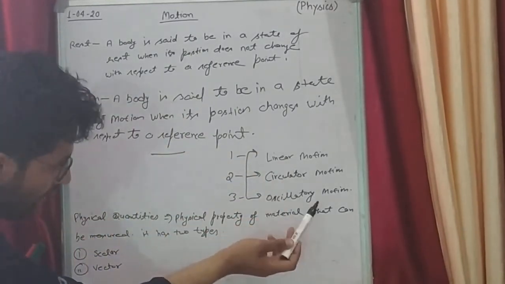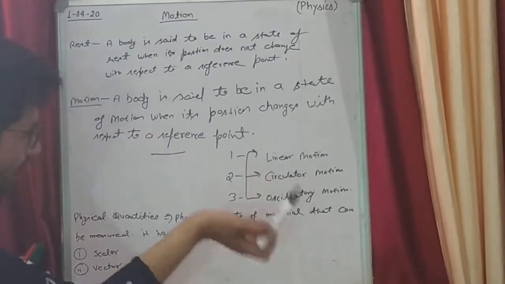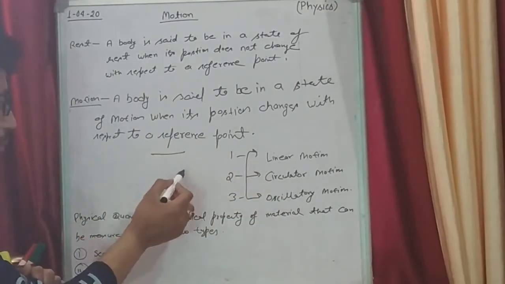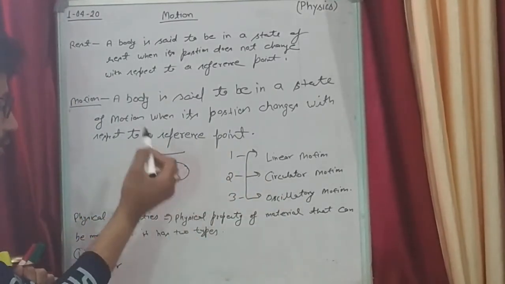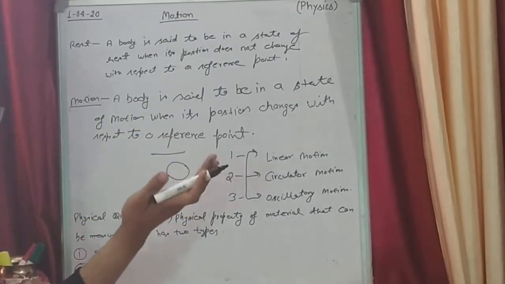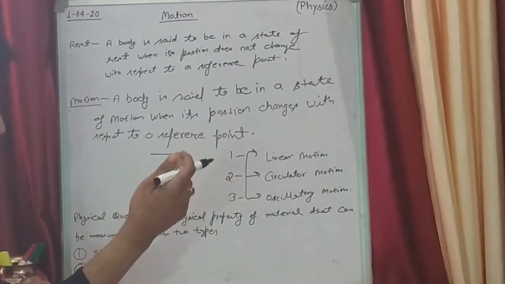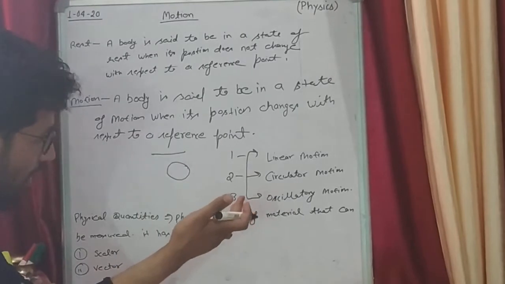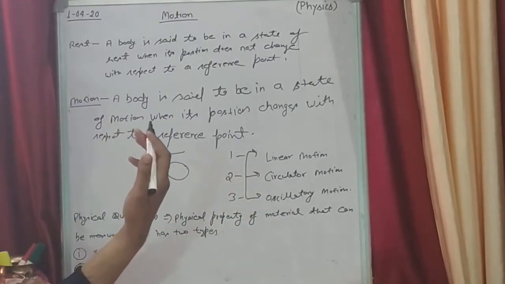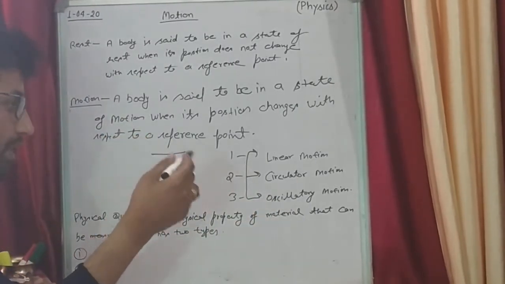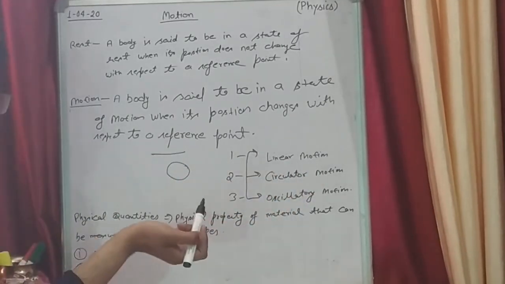And what is circulatory motion? Circulatory motion means when a body moves in a circular path, then we say that motion is circular motion. As an example, you can see the Earth revolving around the sun. That is circulatory motion also.